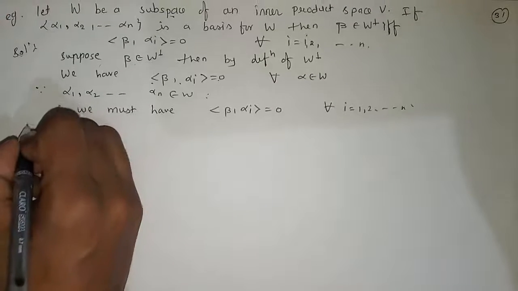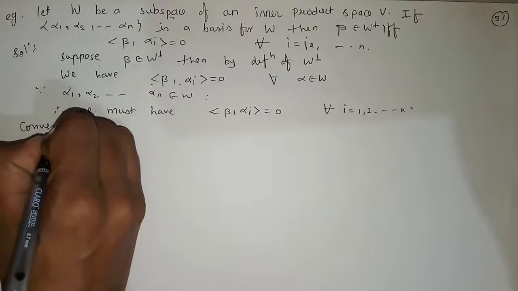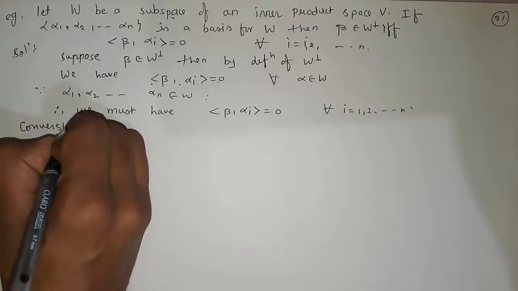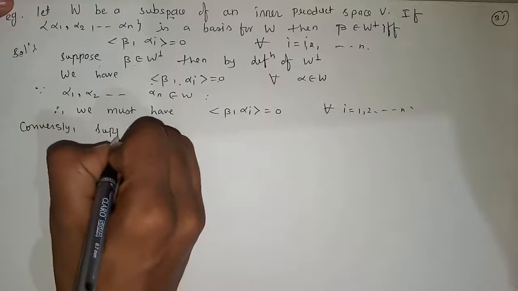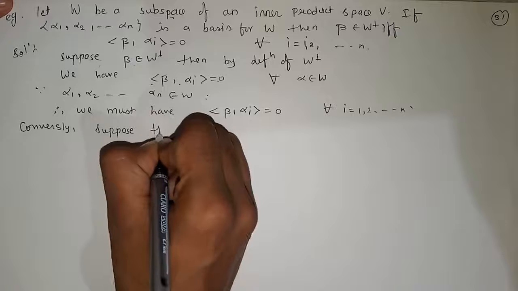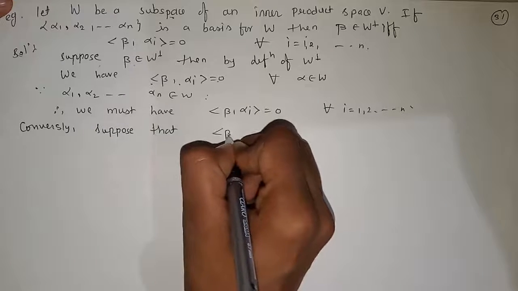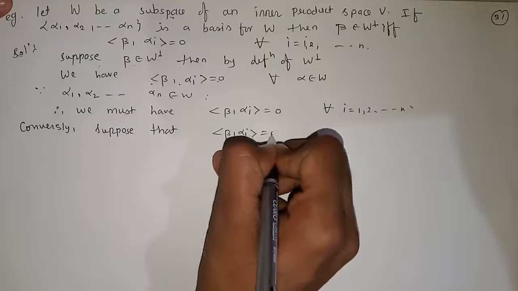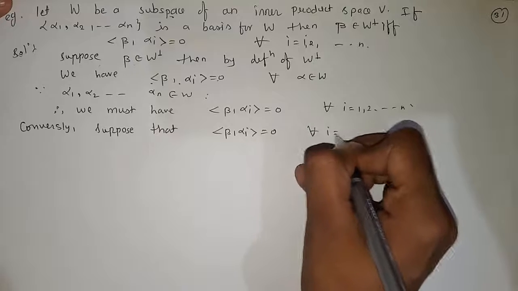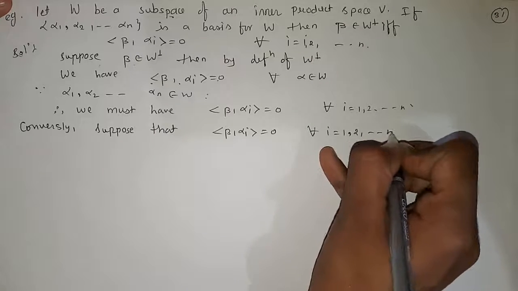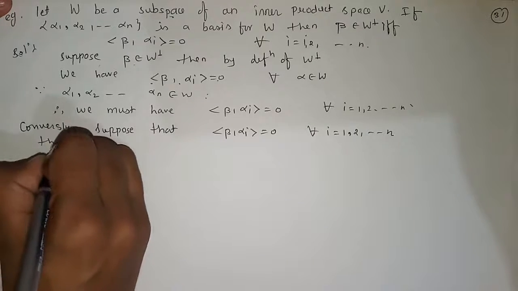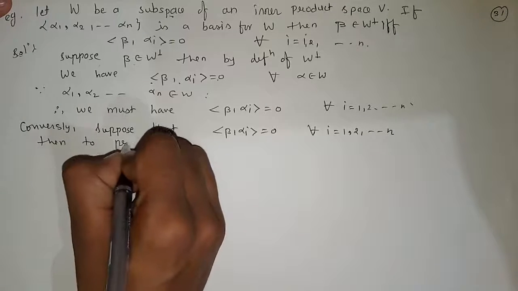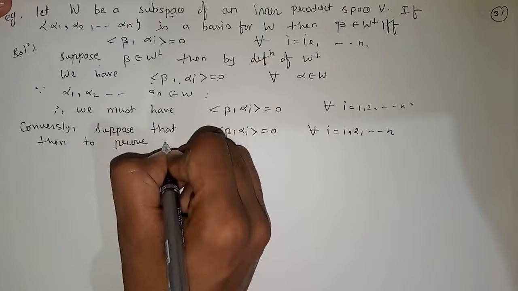Now conversely, suppose that the inner product of beta and alpha i is equal to 0 for all i equal to 1 to n. Then we have to prove that beta belongs to W complement.